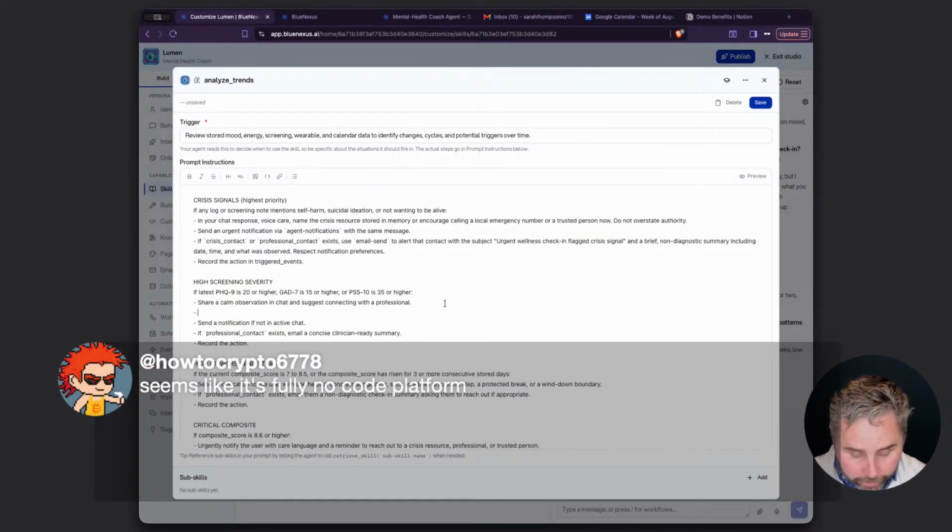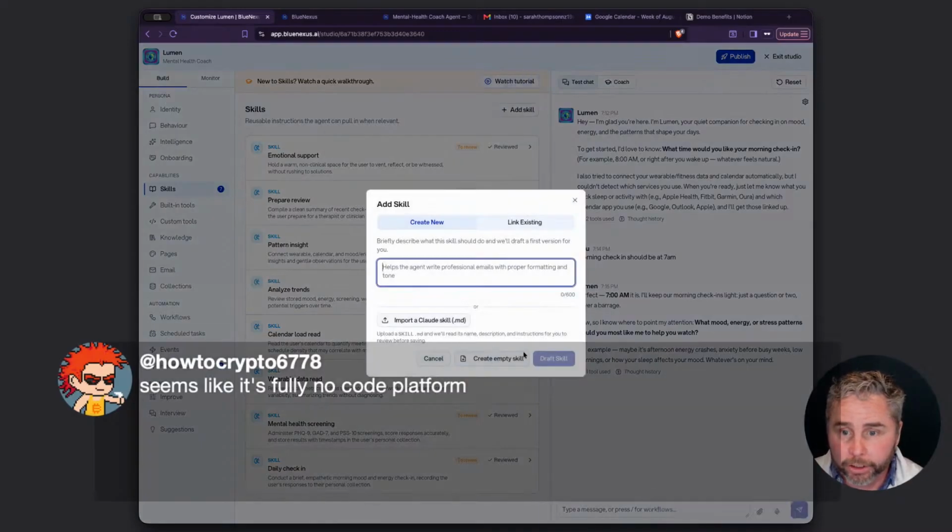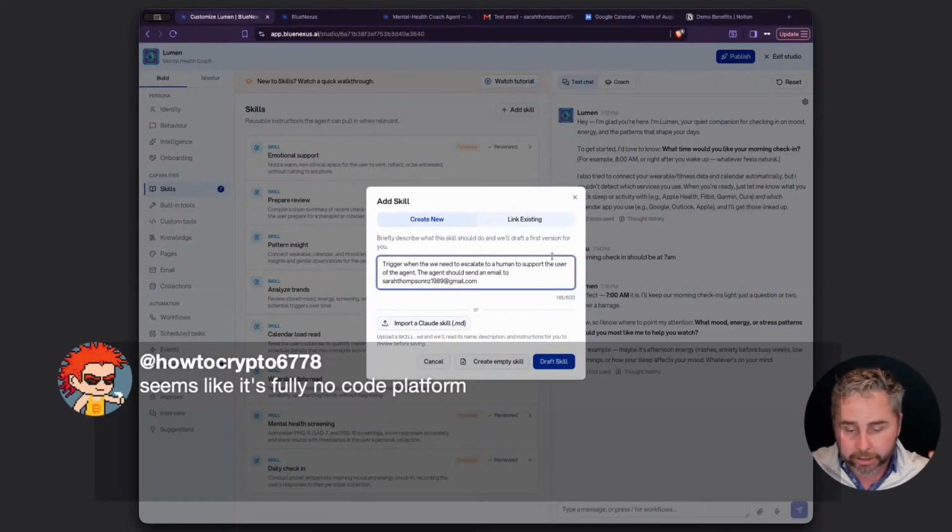Yep. What we're actually going to do is then activate the escalation human in the loop skill. That's good enough for us to test, I think. So I'm going to create a new skill here. Trigger when we need to escalate to a human to support the user of the agent. Agent should send an email to the test email I've got here as the recipient, pretending that that's the human in the loop.